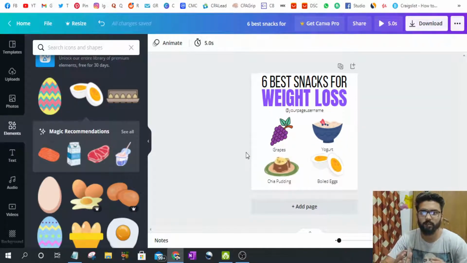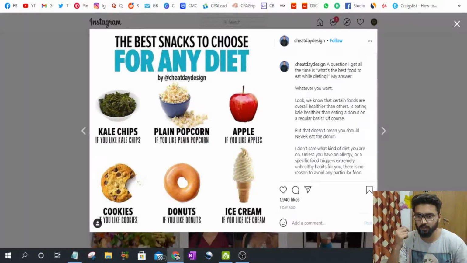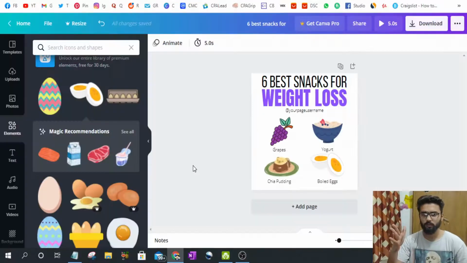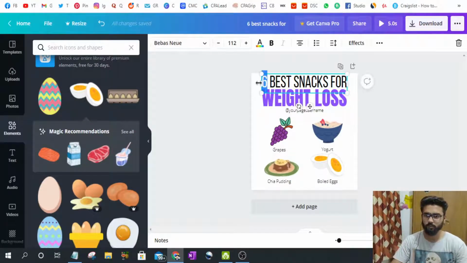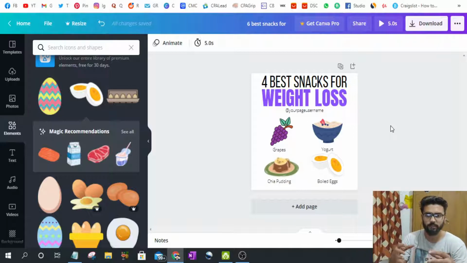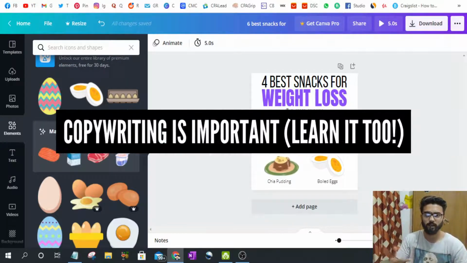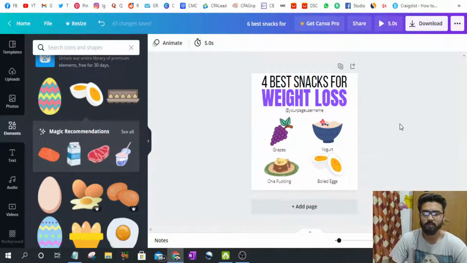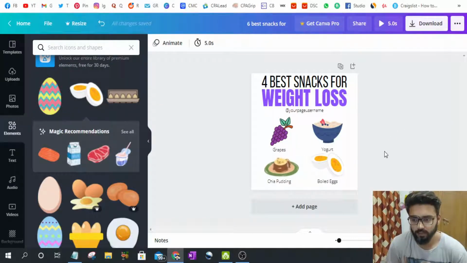So this is what I meant when I said recreate better. I know that this one is not better than this post, so what you will do is add, actually these are 4 only. You will add 6 best snacks for weight loss, and in the caption you will tell about each of the snacks in brief, and in the end you will say follow our page for daily recipes, whatever you want to say. At the end or at the start, you can say that if you want to lose weight, you can try our weight loss plan, and then redirect them to your landing page. So this is how everything works. This is also content.